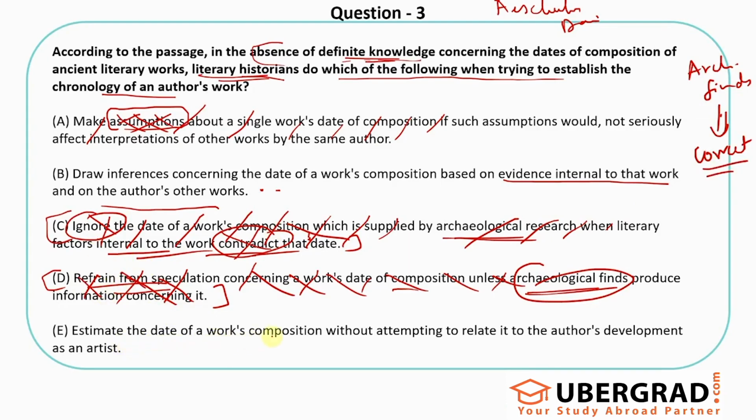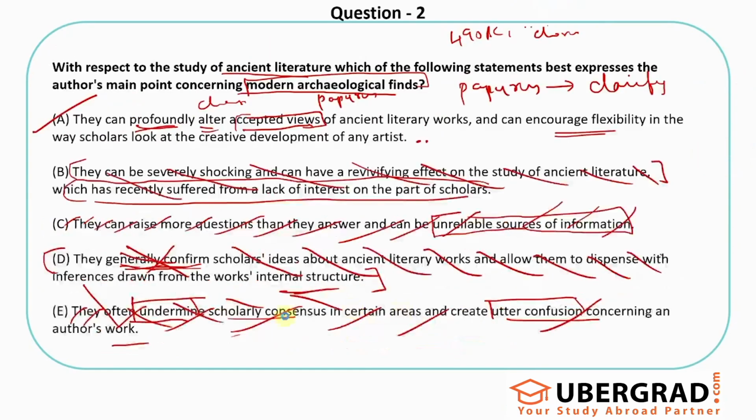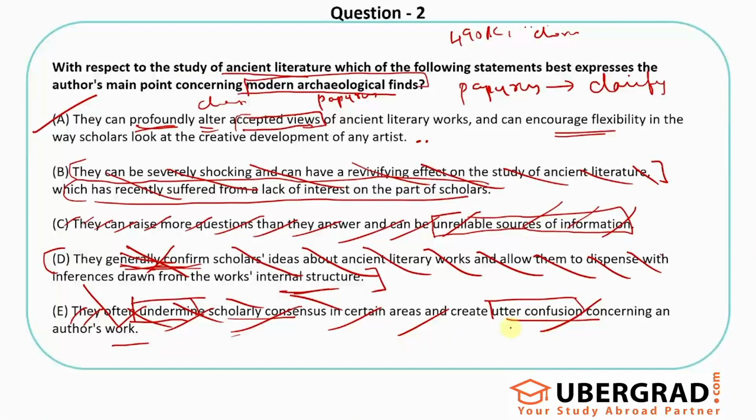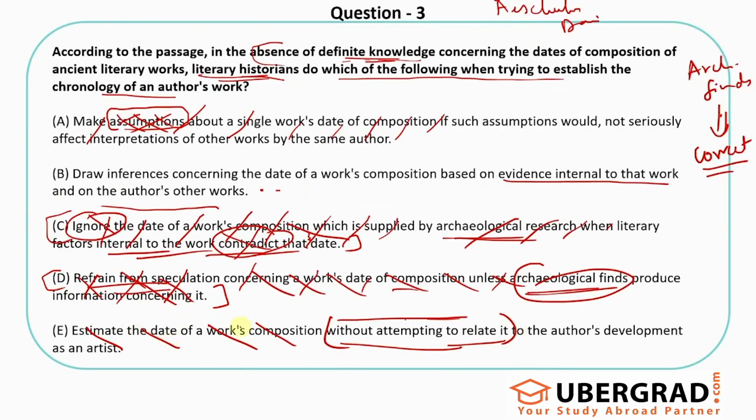Estimate the date of the work's composition without attempting to relate it to the author's development as an artist. Without attempting to relate it to the author's development as an artist, this is also wrong, right? Clearly they said they are trying to classify based on the development of the creative artist and all. So they do classify considering the development of the artist as well. Clearly the author talked about using the internal evidence and also comparing other works of the same author to understand the time frame. So that's the best option I see. That's the answer for me.